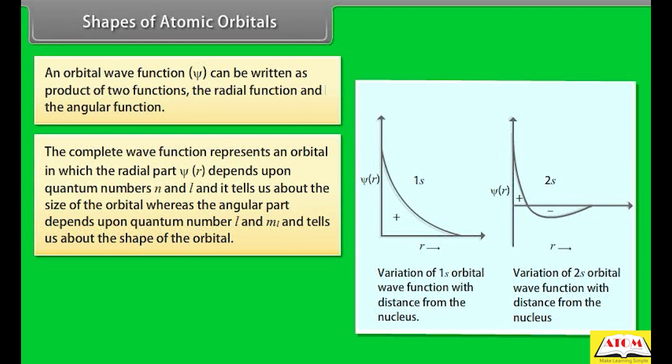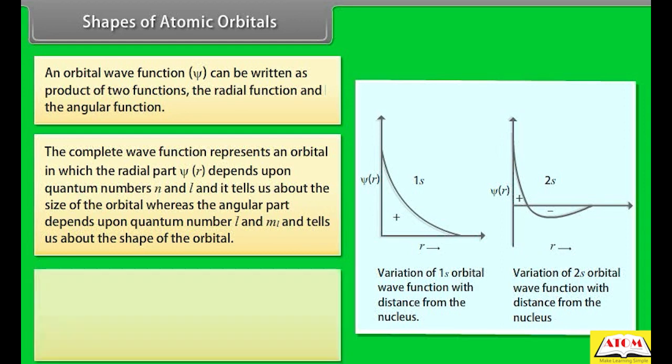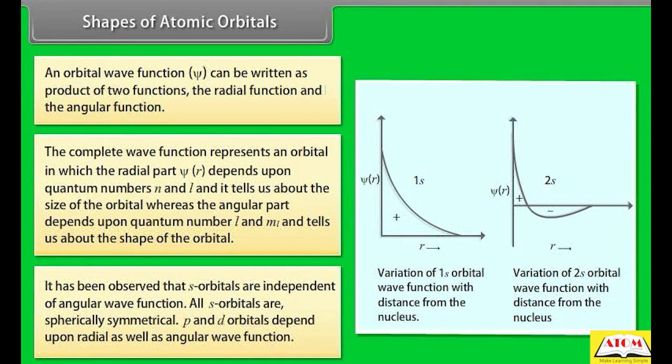The positive and negative signs indicate that the orbital wave function is positive or negative in a particular region. It has been observed that s orbitals are independent of angular wave function. All s orbitals are spherically symmetrical. p and d orbitals depend upon radial as well as angular wave function. Shapes of atomic orbitals.